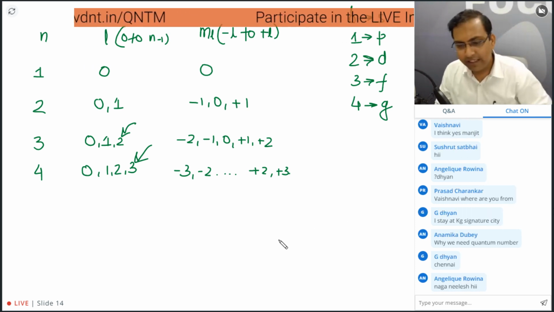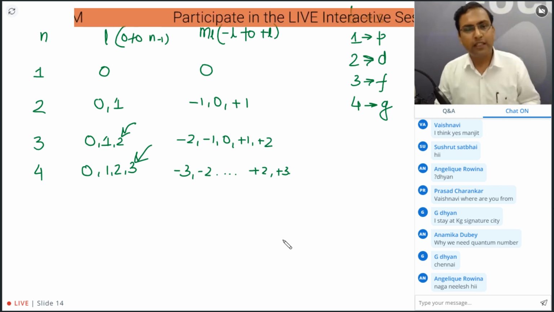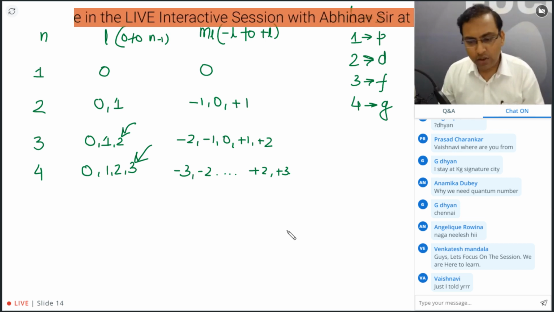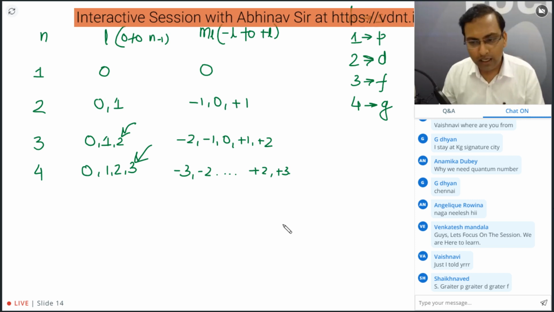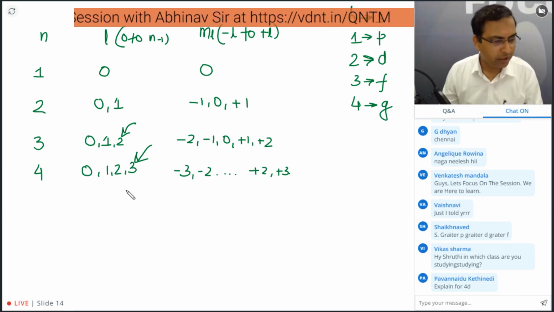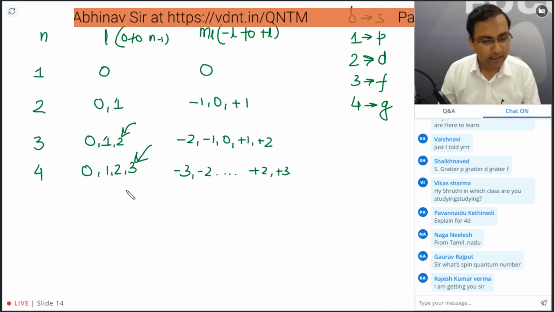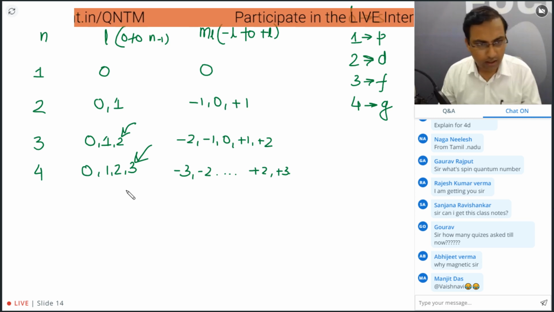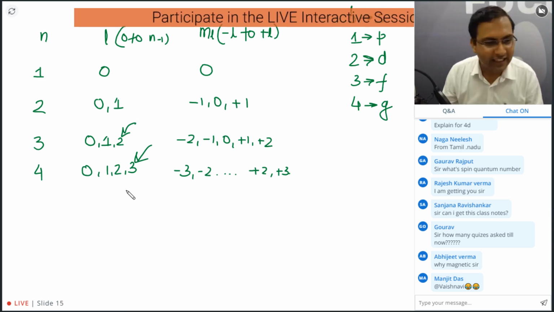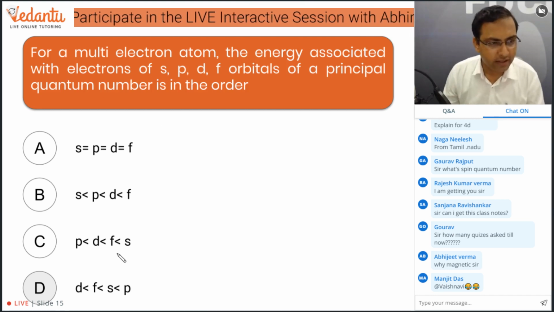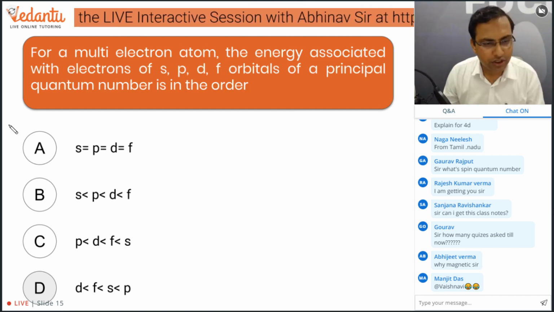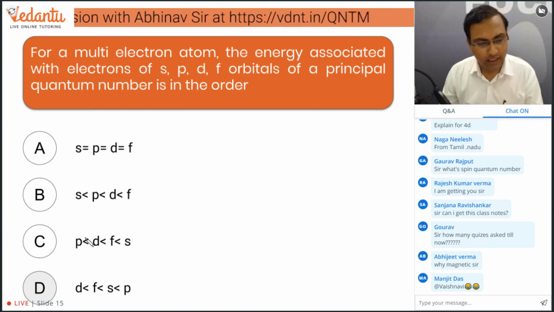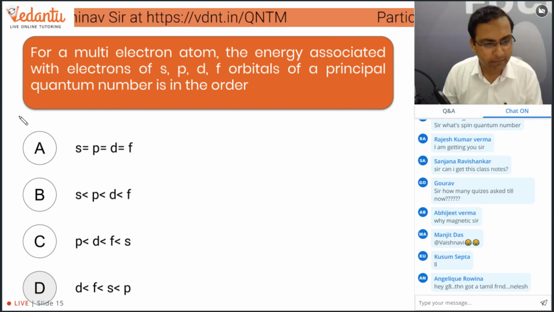We need, Anamika, we need these quantum numbers to define the energy and position of electrons. Okay? We need it to define the position and energy of the particular electron. So let me explain some things. Explain for 4D. Okay, we will go into that, but we'll take some questions, guys. We will solve these things through the questions. So here this question in front of you, just solve this question and then I'll explain the actual topic behind it. I'll explain the concept behind this thing.